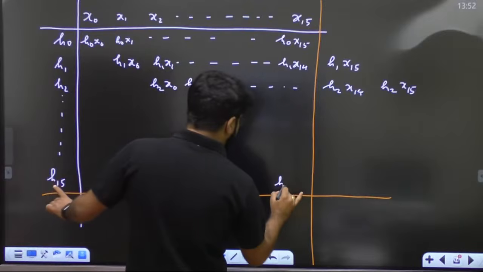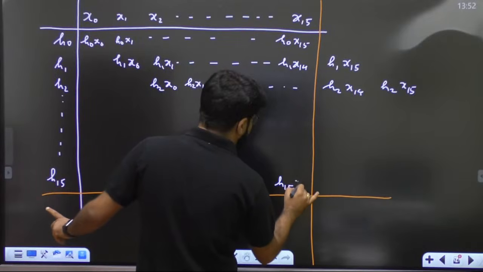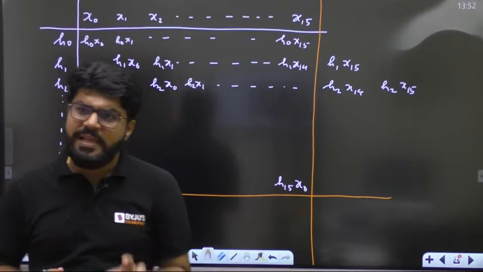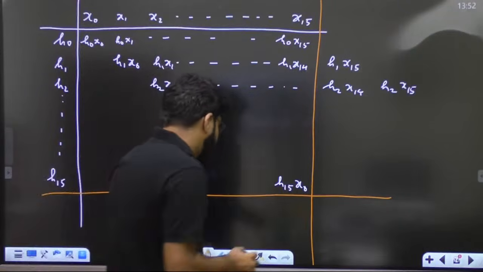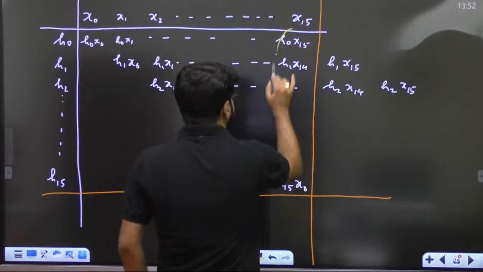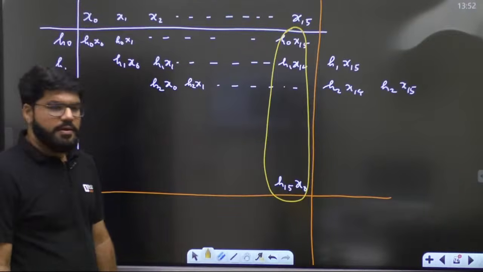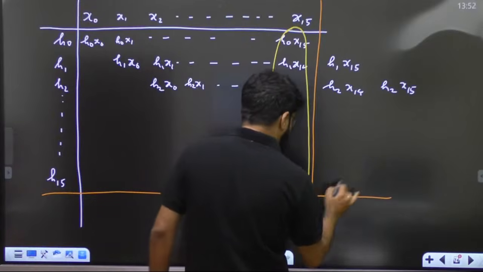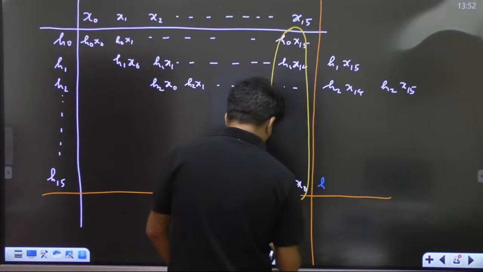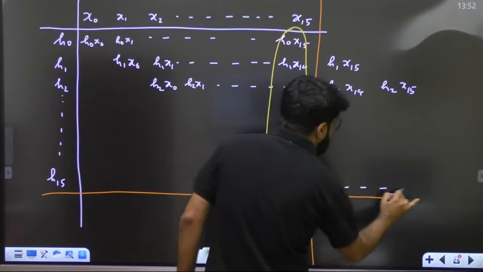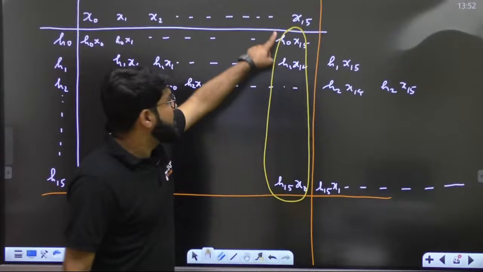यहाँ पे अगर लिखेंगे h15 and x0, ये जो है ना पहला सैंपल यहाँ से स्टार्ट होगा. So when you do the linear convolution, look at this last value. Look at this last sample.